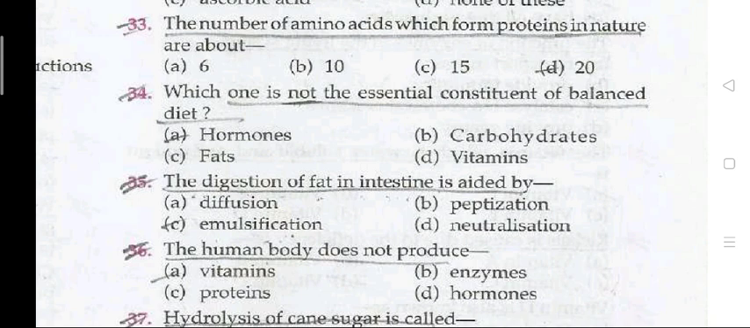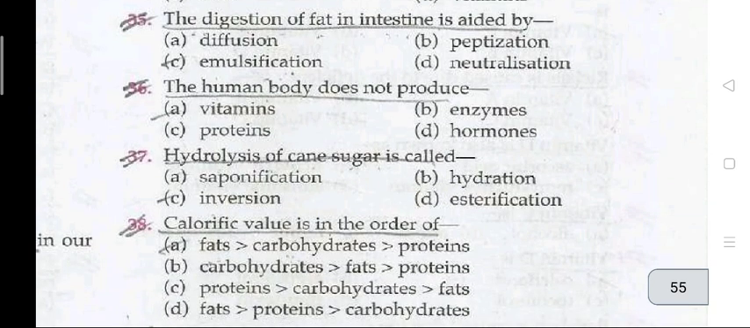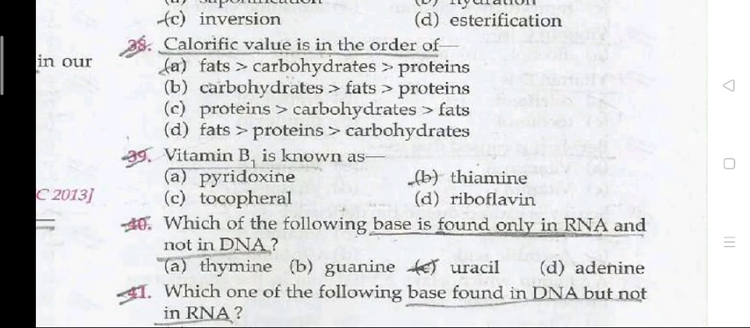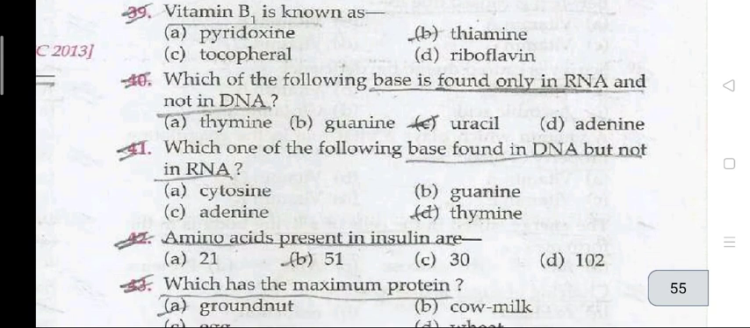Which one is not an essential constituent of a balanced diet? Hormones. Question number 35: the digestion of fat in the intestine is aided by emulsification. Question number 36: the human body does not produce vitamins. Question 37: hydrolysis of cane sugar is called inversion. Calorific value is in the order of fats greater than carbohydrates greater than proteins. Question number 39: vitamin B1 is known as thiamine.